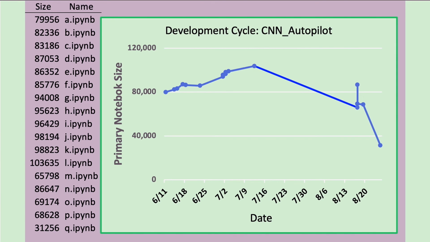This slide shows the size of 20 code versions developed during prototype. At first the size increases, then it decreases as function libraries are factored out to external files. Version P has 1,232 lines of code, a significant departure from the 18-line example given above. This is a lot, given how terse and expressive Python is.